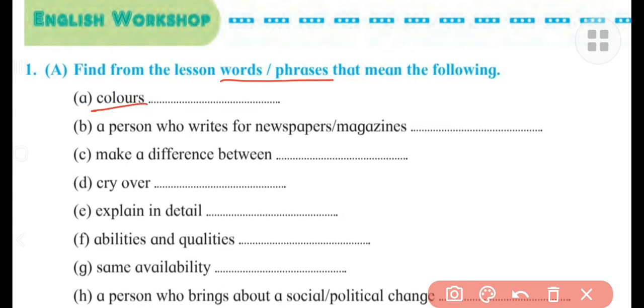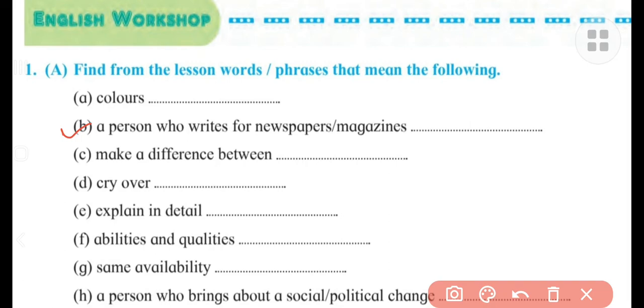The first one given there is colors. Now for colors, which word is there in this chapter? Hues. This word is given there. So the meaning of hues is color, so therefore we can use this word hues in the blank space here.